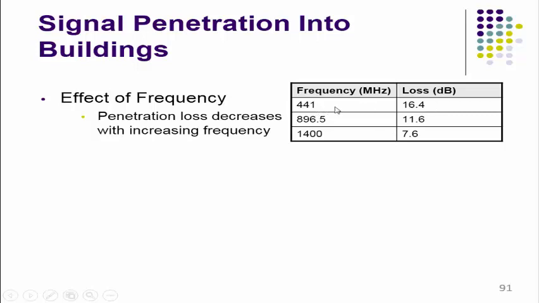For a 441 megahertz carrier frequency, there is 16.4 dB of loss. If we increase the carrier frequency from 441 to 896.5, it is observed that the loss is 11.6 dB. Again, if you increase the frequency from 896 to 1400 megahertz, in this case it is observed that it is again reduced from 11.6 to 7.6.